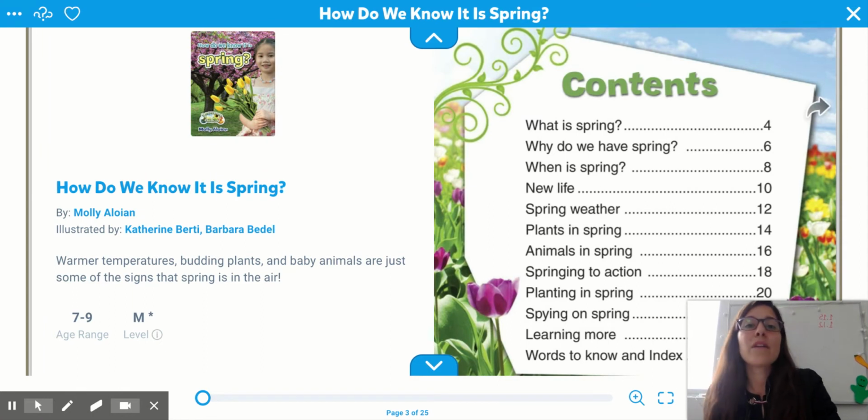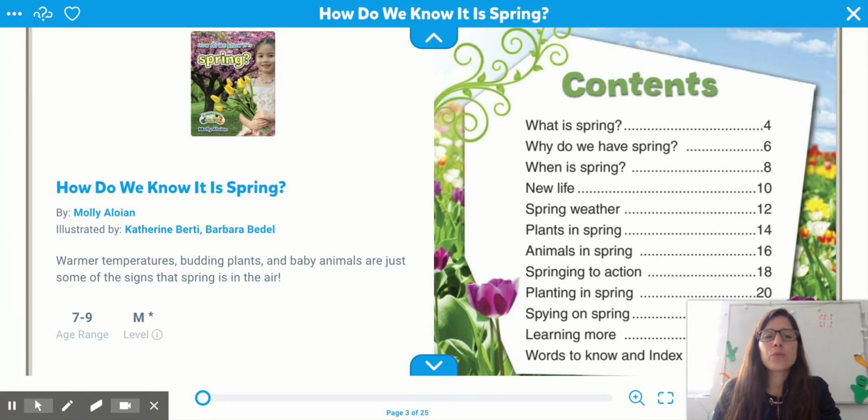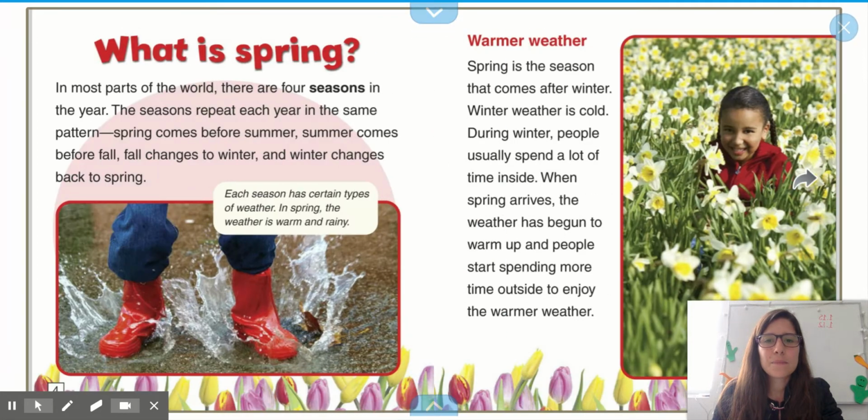This is the table of contents. What is spring? Why do we have spring? When is spring? New life, spring weather, plants in spring, animals in spring, spring into action, planting in spring, spying on spring, and learning more. Then we have the glossary, words to know, and the index.